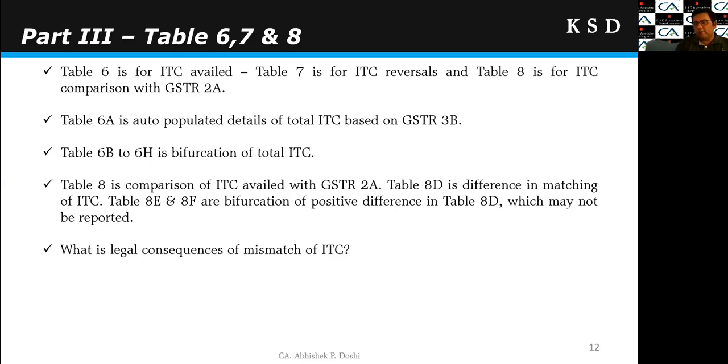Further, this is regarding FY 18-19. As we all know, from FY 19-20, they have inserted Rule 36(4) for matching of the ITC with GSTR 2A. So we can say that till FY 18-19, there are no legal consequences for the mismatch of the ITC.